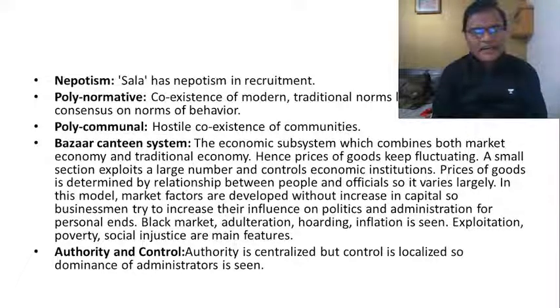On the other hand, you also have an informal economy in the form of moneylenders in villages, who charge huge amounts of money for the loans they give to the farmers. This is what we see in prismatic societies, the bazaar-canteen economic subsystem.